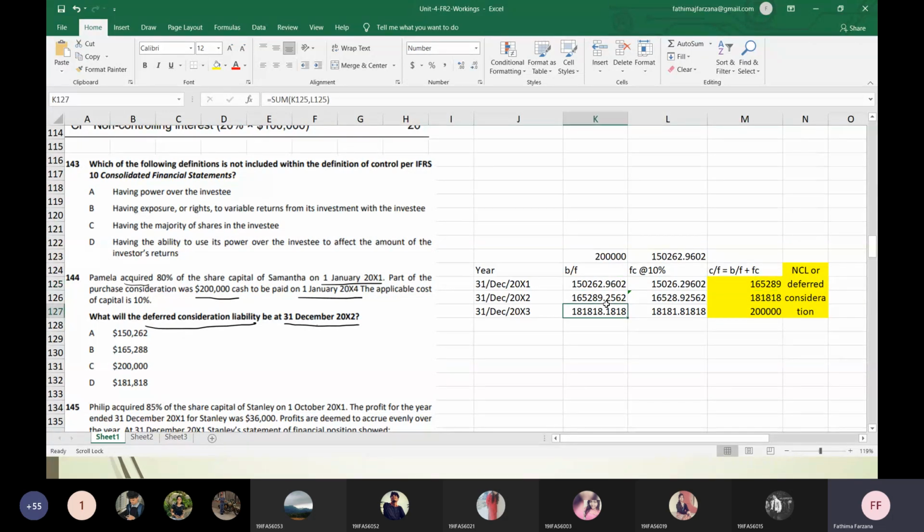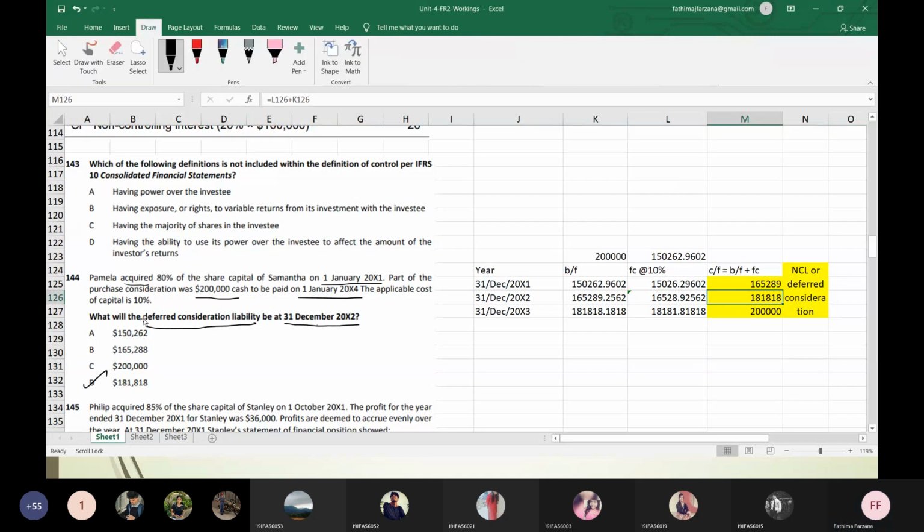And this will be my opening balance next year. And from the opening balance, again, I'll charge 10%, and this will be my closing balance. And again, I'll carry forward, brought forward here, and find 10% and 200. So ultimately, I'm paying $200,000 on 31st December 2003 or 1st Jan 2004, one and the same. Since the question asked, what is the liability on 31st December 2002? They asked, what is the deferred consideration liability? That is a non-current liability, which is 181,818. Any doubt in this? Can you understand?